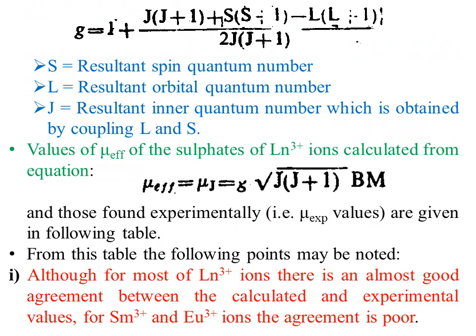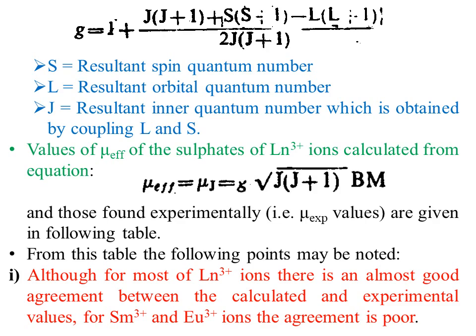In this equation, G is equal to 1 plus J(J+1) plus S(S+1) minus L(L+1) over 2J(J+1). Here, capital S is the resultant spin quantum number, capital L is the resultant orbital quantum number, and J is the resultant inner quantum number obtained from L and S, also known as Russell-Saunders coupling.